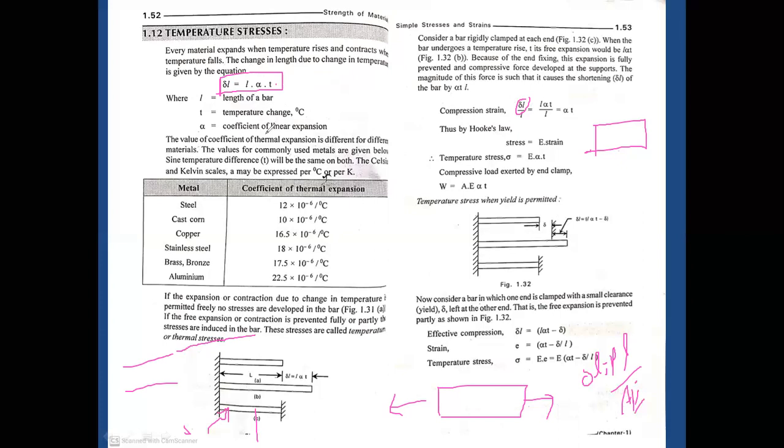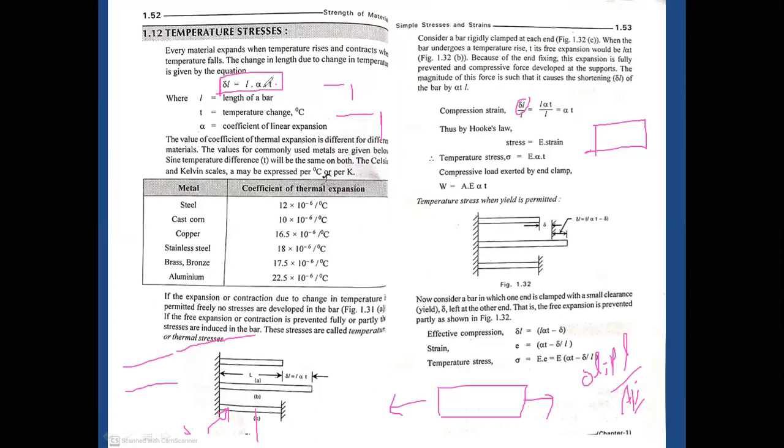Obviously the change in length is directly proportional to the length of the bar. If the bar is 10 centimeters, it can expand 1 centimeter extra whenever the material is exposed to heat. Whenever the material is 1 meter, it can expand its length by 10 centimeters. So it depends upon the length. Okay, so L alpha delta T.